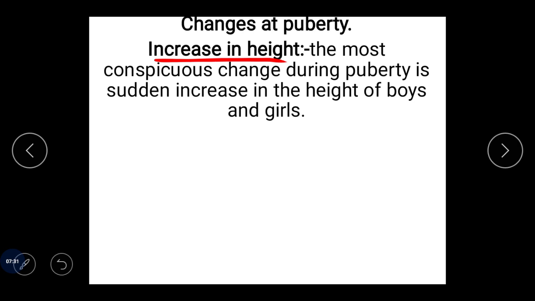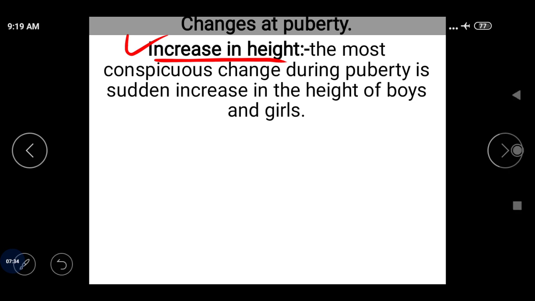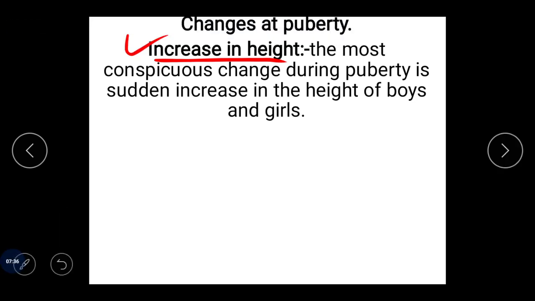So the first change we call the increase in the height. We call it the most conspicuous change. The most conspicuous change during puberty is the sudden increase in the height of boys and girls.